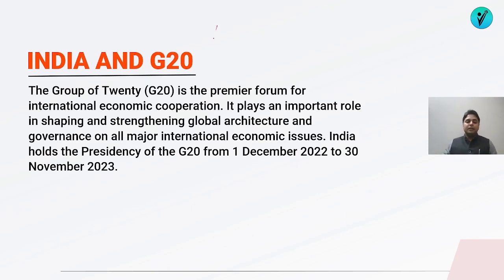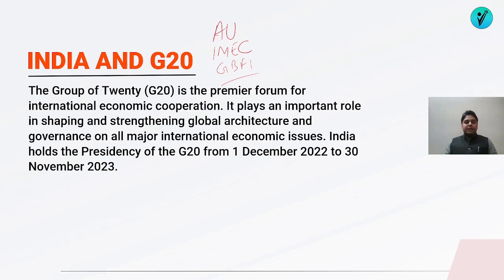For example, the inclusion of African Union into it, the launch of India-Middle East-Europe corridor, the launch of Global Biofuels Alliance. These are some of the things that India has done. So, by successfully hosting this huge conference, India has shown its credibility to the world.